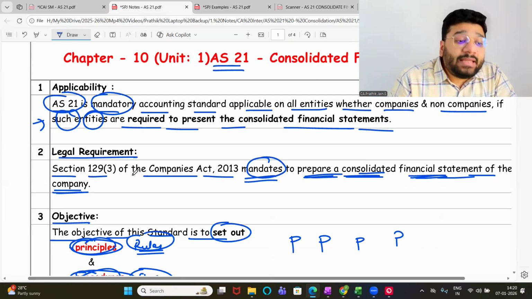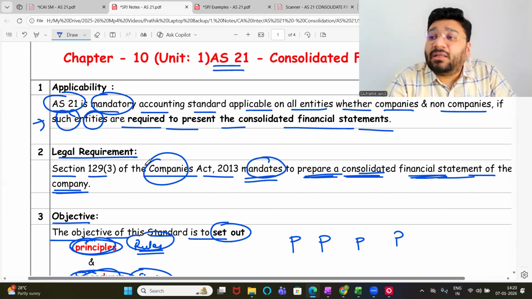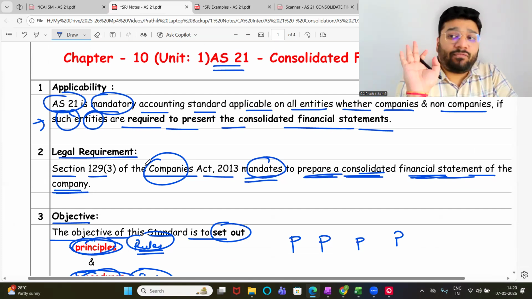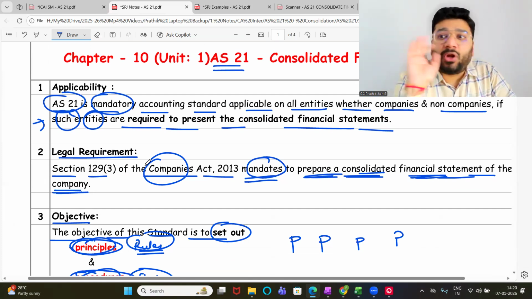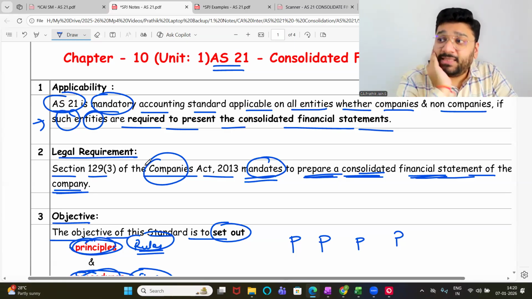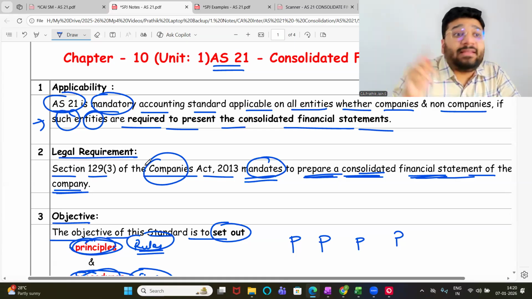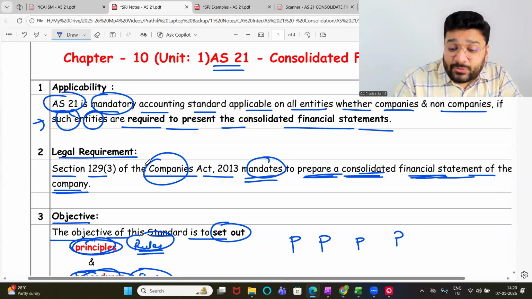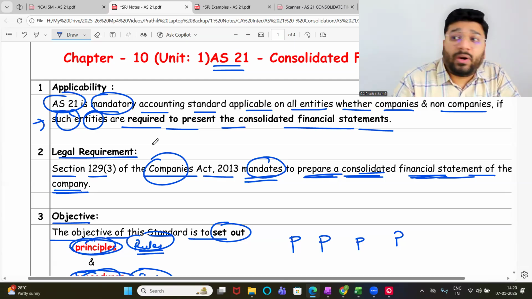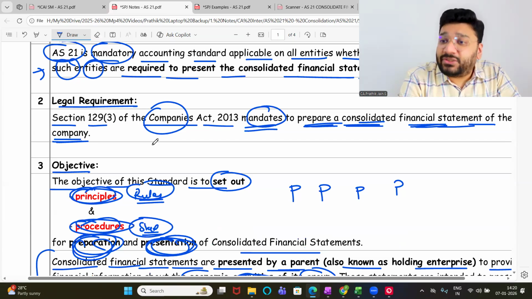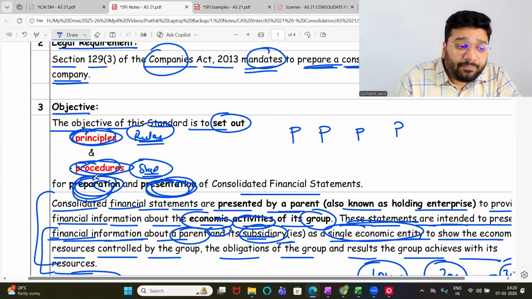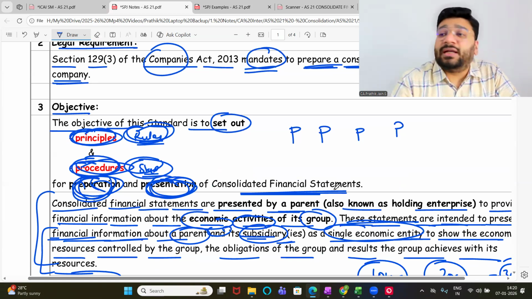This section mandates only companies as of now to prepare the consolidated financial statement, which means for non-companies as of now, no compulsion. So non-companies will not prepare the CFS. If any law in future says that you also have to prepare the CFS, then you have to prepare it following the guidelines of AS 21. So does AS 21 mandate you to prepare the CFS? No. So what does AS 21 do? It guides you. How does it guide you? It sets out the principles, which are rules and procedure, means step-by-step procedure, which is required for preparation and the presentation of the consolidated financial statement.